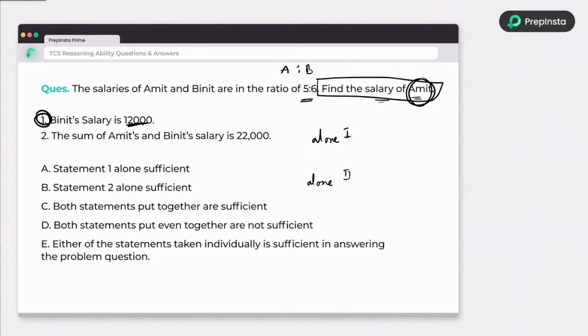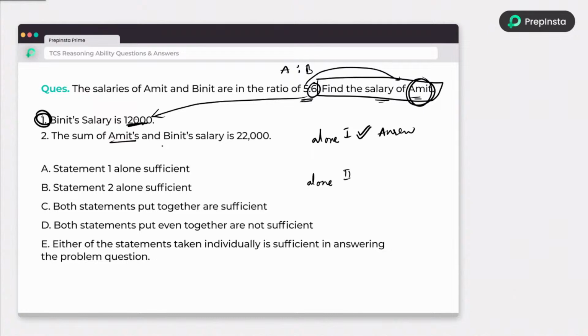Yes, we can find the answer. Why? Because we know 6 units is 12,000, then 5 units will be Amit's salary. So it will be 10,000. But I don't want the answer, I just want to know whether we can do it or not. Yes, I can do it. So statement 1 alone gives me the answer. Cool. Next, statement 2 alone.